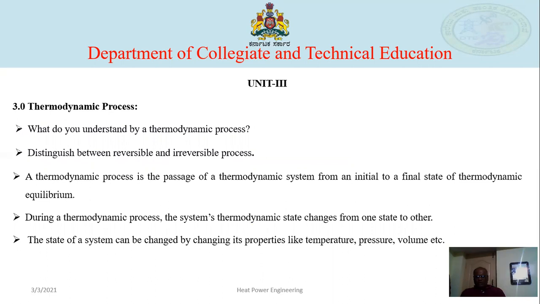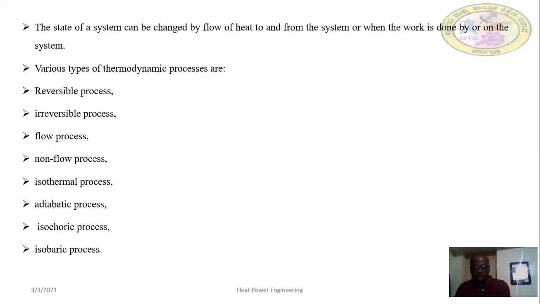During the thermodynamic process, the thermodynamic state of the system changes from one state to another. The state of the system can be changed by changing the properties like temperature, pressure, and volume. These are the different types of the thermodynamic systems.